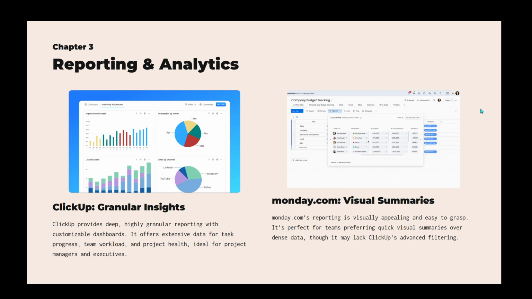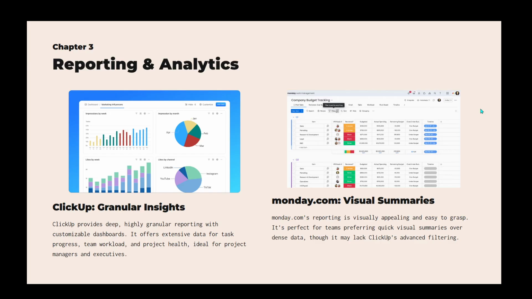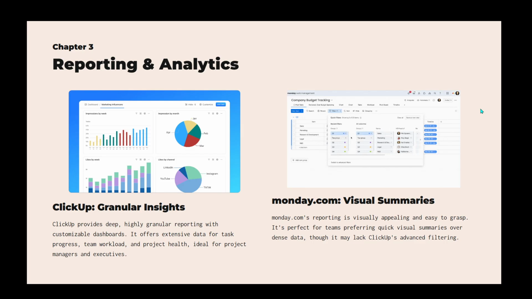On the flip side, Monday.com's reporting is visually appealing and easy to digest at a glance. Ideal for teams that prefer visual summaries, its dashboards are customizable but may lack the extensive detail and advanced filtering options offered by ClickUp. Finally, let's touch on pricing and value.